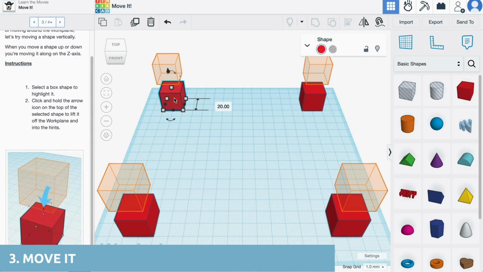Now, let's move the object. Select the box and click the arrow at the top. Touch and hold and drag up or down to move it in space.